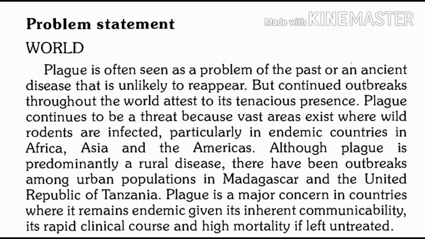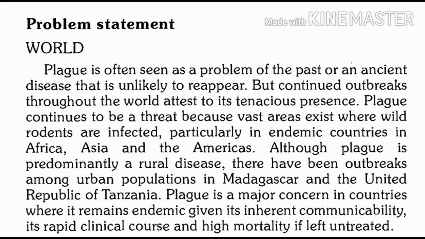Let's see the problem statement of plague. Now plague is endemic in Africa, Asia and the Americas. Now what is the reason for endemicity in these areas? Because there are vast areas where wild rodents are mainly infected. So due to the presence of wild rodent infection in vast areas of these regions, it is found in endemic form.